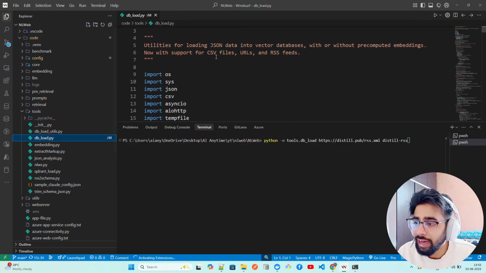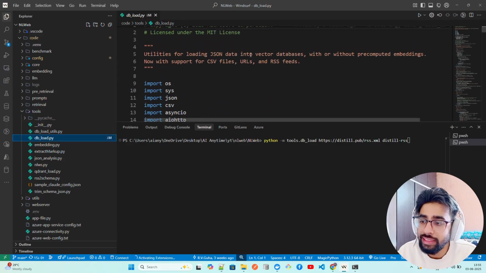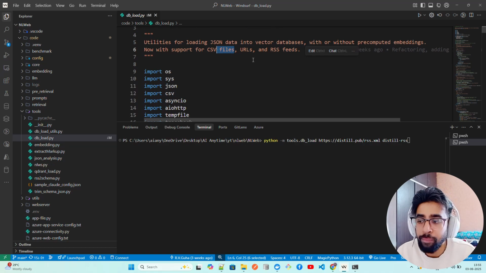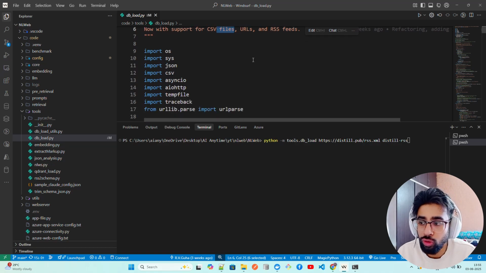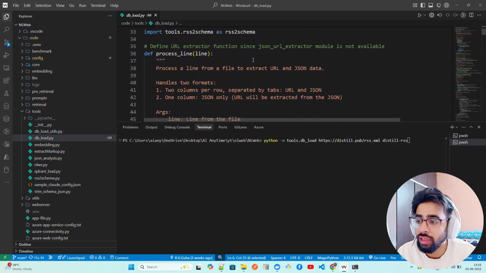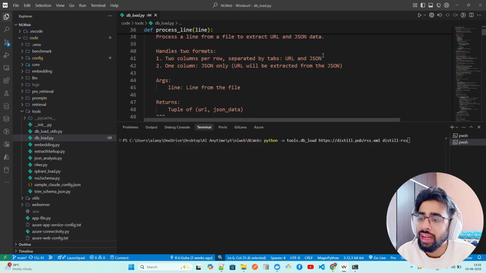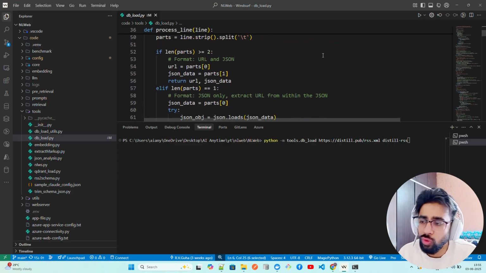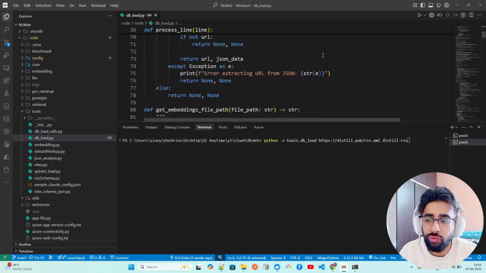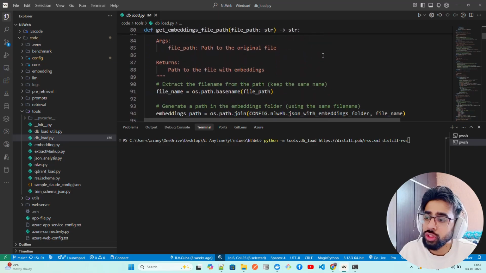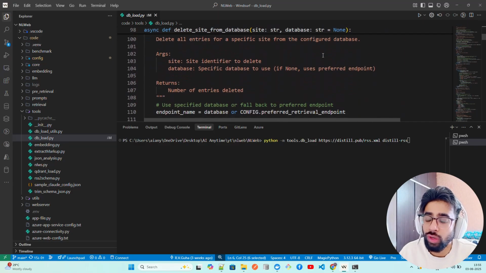So if you click on that, you can see it says utilities for loading JSON data into vector databases with or without pre-computed embeddings. Now with support for CSV files, URLs, and RSS feed. Let's say you also have URLs, you also have CSVs, and you want to get into your embeddings and store it on Qdrant. You can also do that. So you can go through this. You can see they have a URL extractor function. I'm not going that deep into the code. You can, of course, go through the repository and understand line by line. Or if you don't understand any code, give it to Claude or ChatGPT and ask it to explain it to you. It's going to explain it to you.